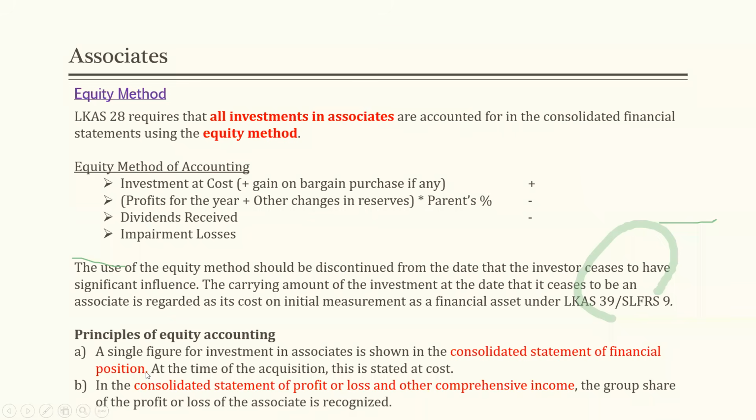I told you we are not going to do any line by line addition. In terms of investment in associates, what only will appear in our financial statement is what? Under non-current assets, the investment in associate amount, the carrying amount of the investment in associate account.